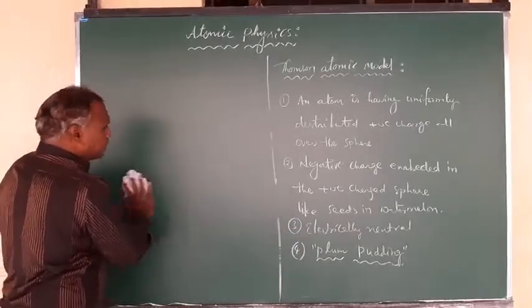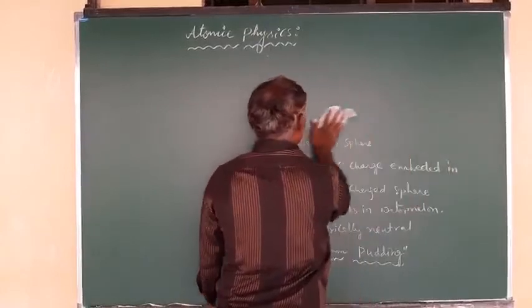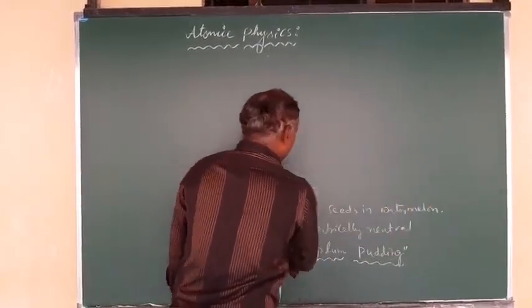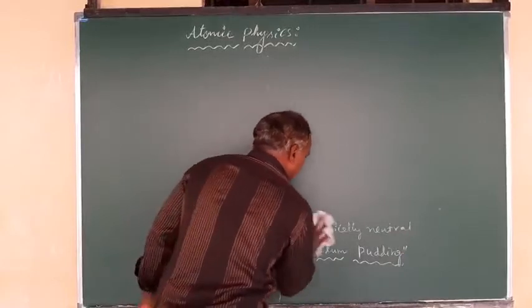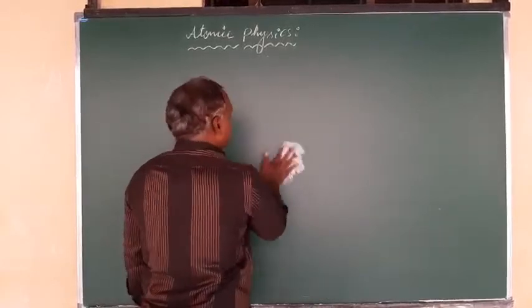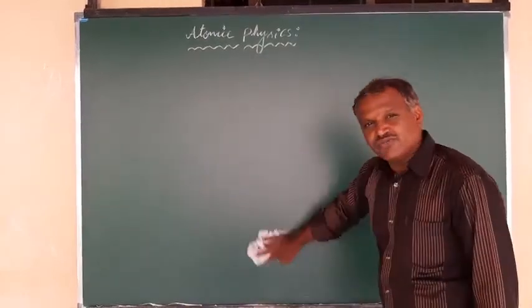Here is another model regarding the structure of atom, given by Rutherford, that is the alpha scattering experiment. In that experiment, Rutherford observed and gave some information about the structure of atom, right?